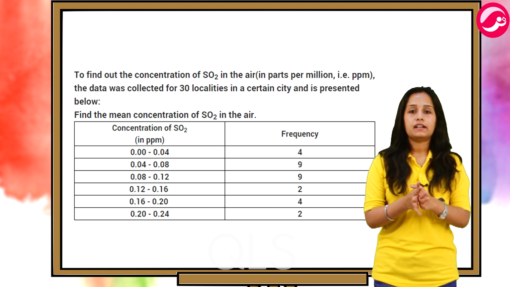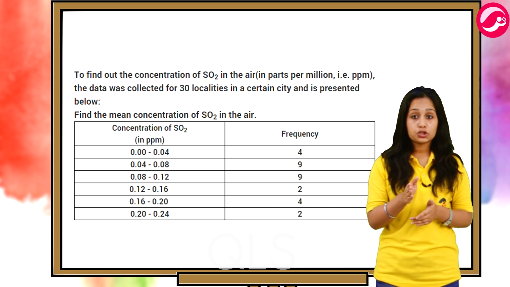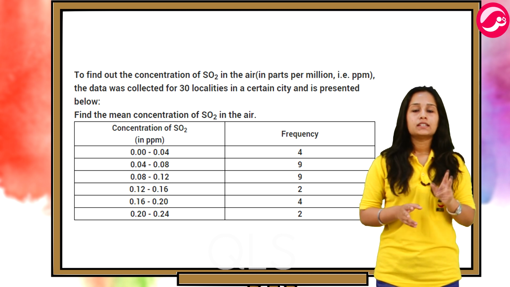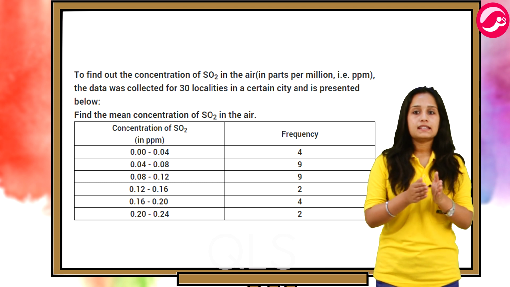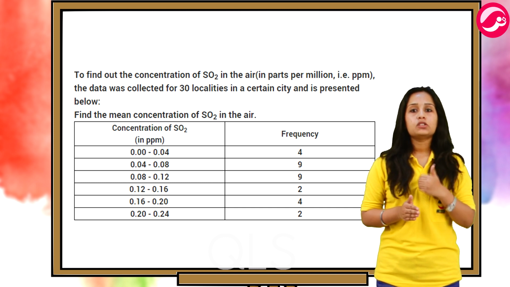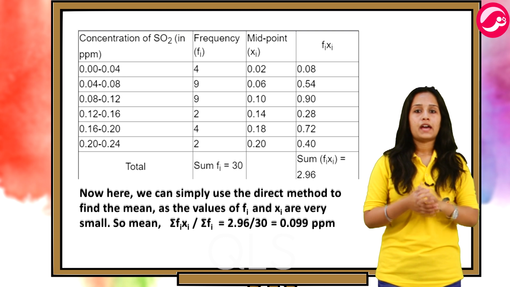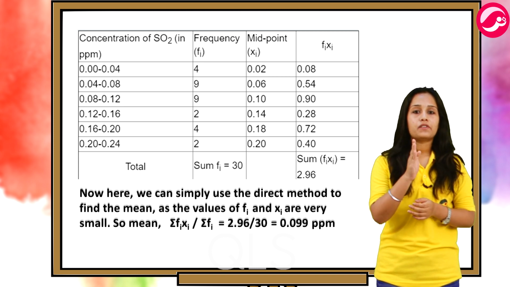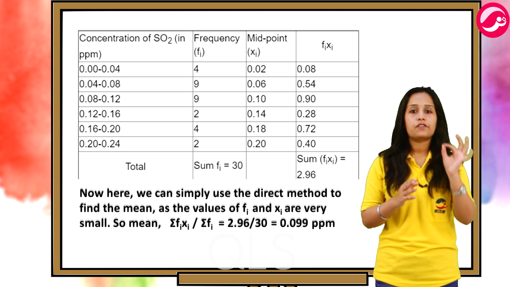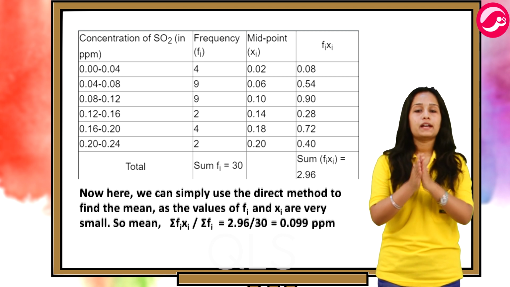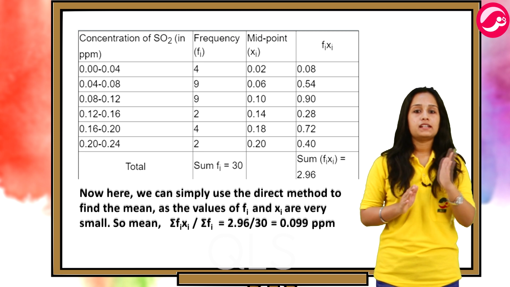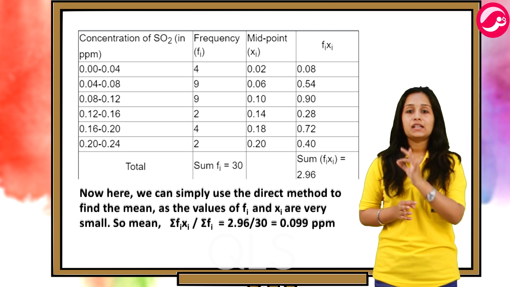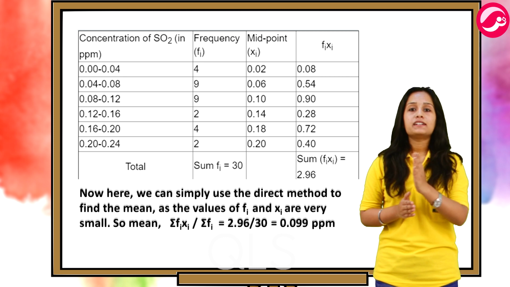Now the next problem says that to find out the concentration of SO2 in the air in parts per million, that is ppm, the data was collected for 30 localities in a certain city and this is presented in the table. We have to find the mean concentration of SO2 in the air. Now as we can see from the table, mean x bar is equal to sigma fi xi divided by sigma fi, because the values of fi and xi are very small. So we apply the direct method. So this gives us x bar is equal to 2.96 divided by 30, that is 0.099 ppm, that is 0.09 parts per million.